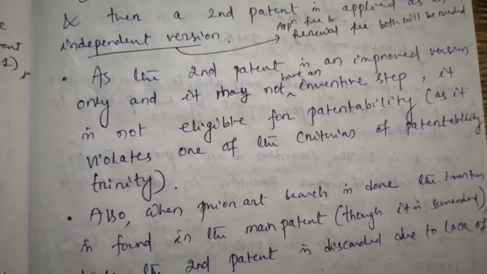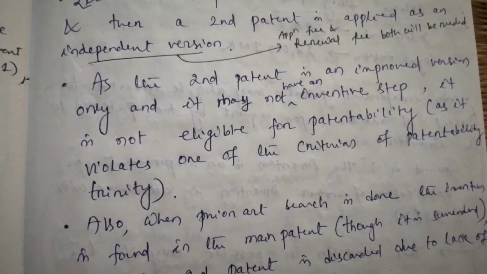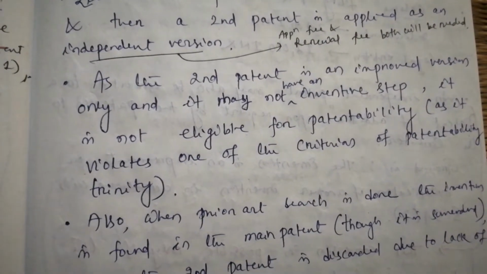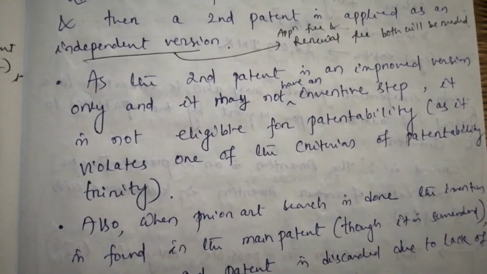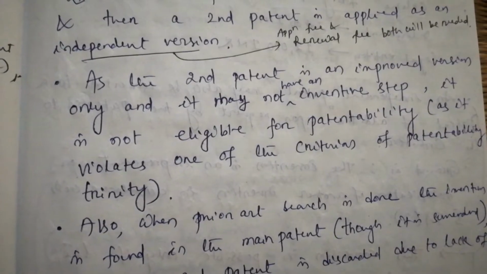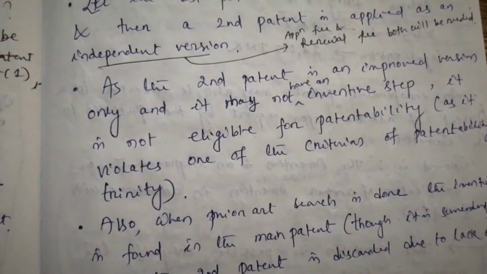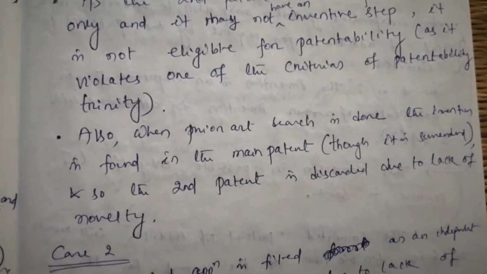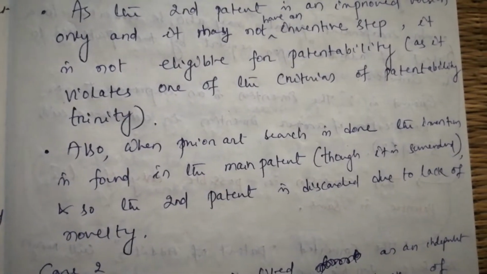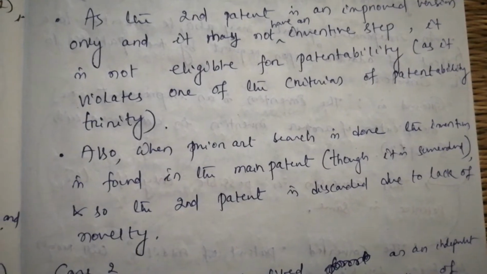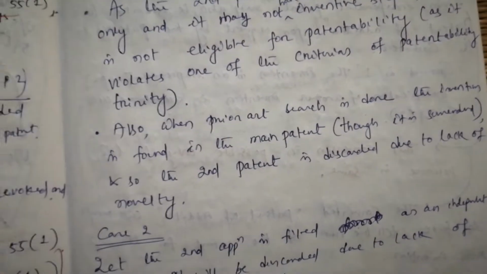As the second patent is an improved version only and it may not have an inventive step, it is not eligible for patentability as it violates one of the criteria of the patentability trinity, because it doesn't have an inventive step. The patent trinity is novelty, inventive step and industrial application. Also, when a prior art search is done, the invention is found in the main patent, though it is surrendered. And so the second patent is discarded due to lack of novelty.